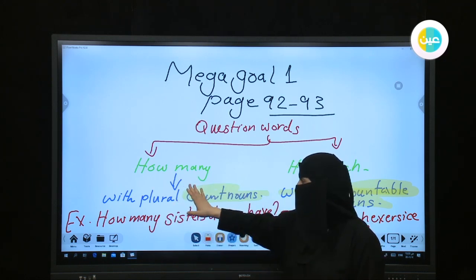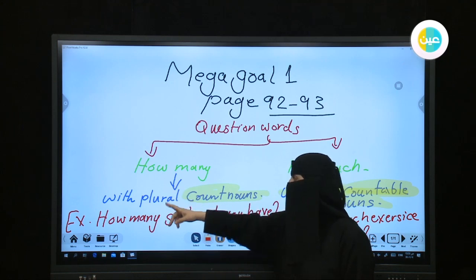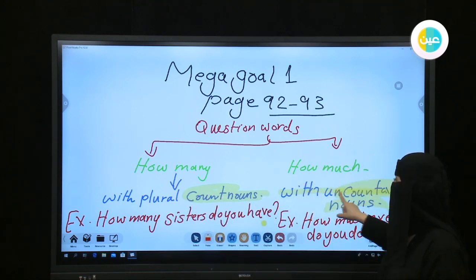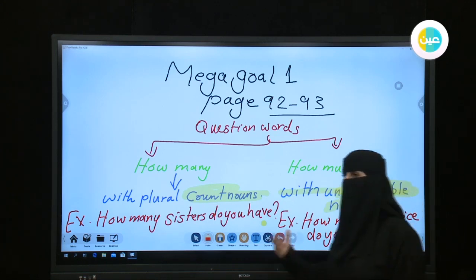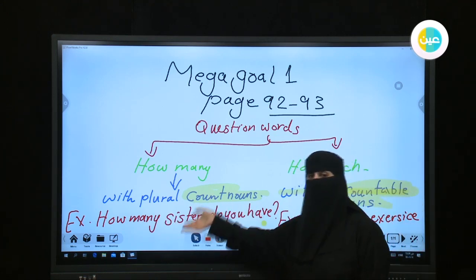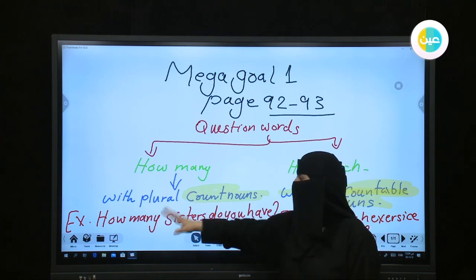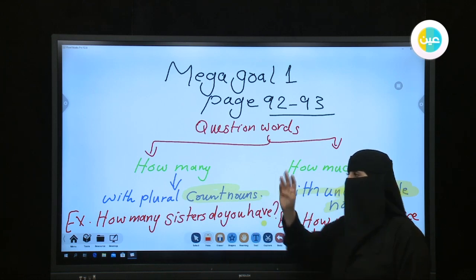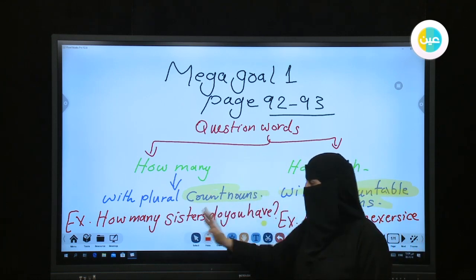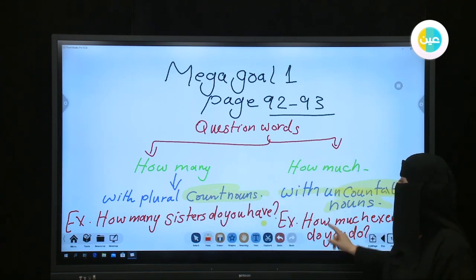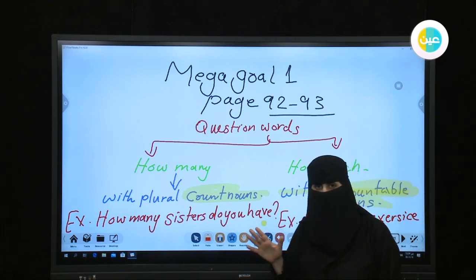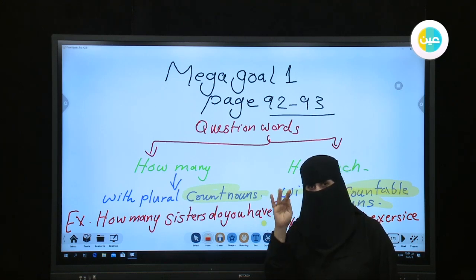As we said before, I can use how many with plural countable nouns, and how much with uncountable nouns. After that, I gave examples, one with how many and one with how much. The example for how many is how many sisters do you have? It means you can count them. And with how much, how much exercise do you do? Which means you can't count how many exercises you're doing at the time.